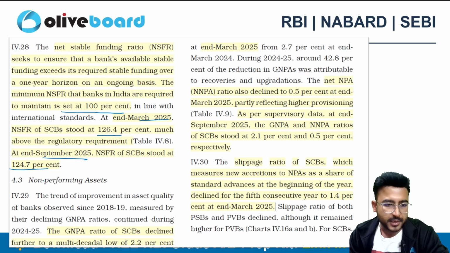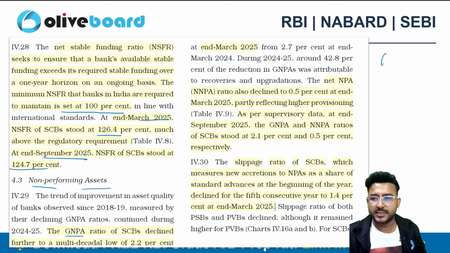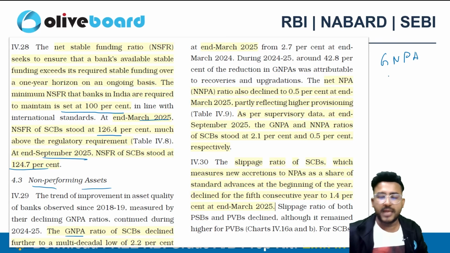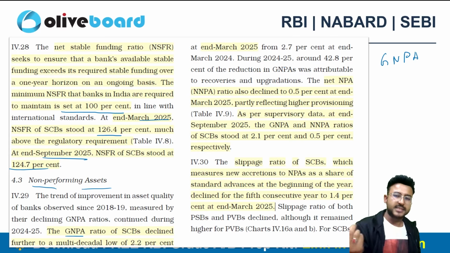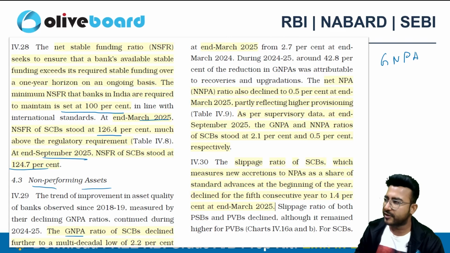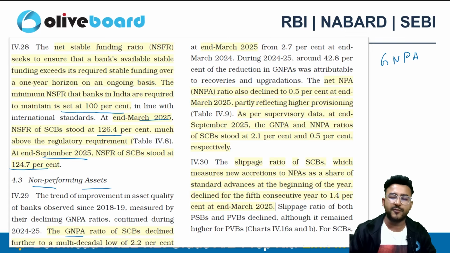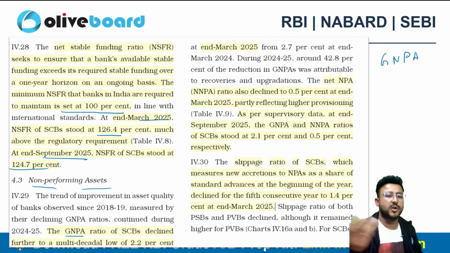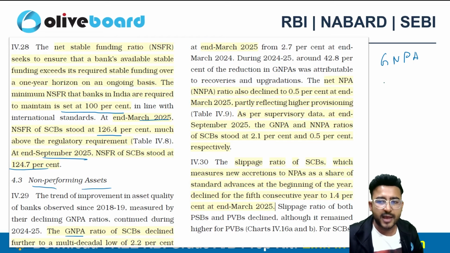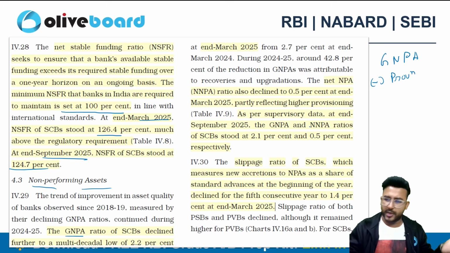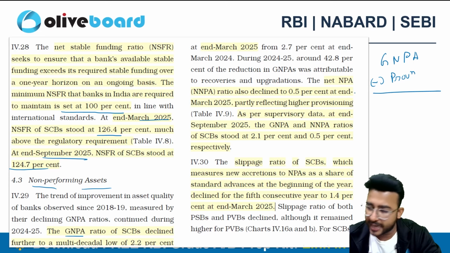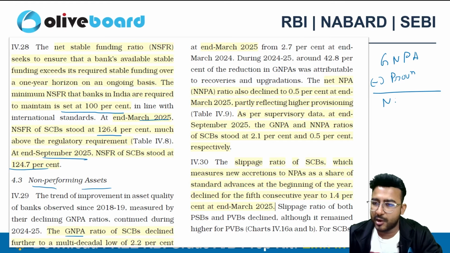Important. Okay. Then coming to the non-performing asset side, the GNPA, which is also called the gross NPA. NPA means non-performing asset. An asset which is not performing, that means you have given loans in advance to someone and as of now that particular person or institution is not able to repay you back the money. So I have gross NPAs, then I create provisions. Why do I create provision? Because I am a prudent person. I know that I won't be able to recover some money, so I will make provision for that. Whatever the amount will be there after creating provision will be called net NPA.